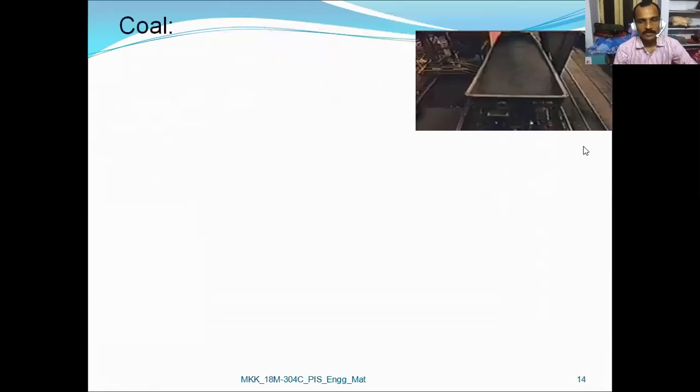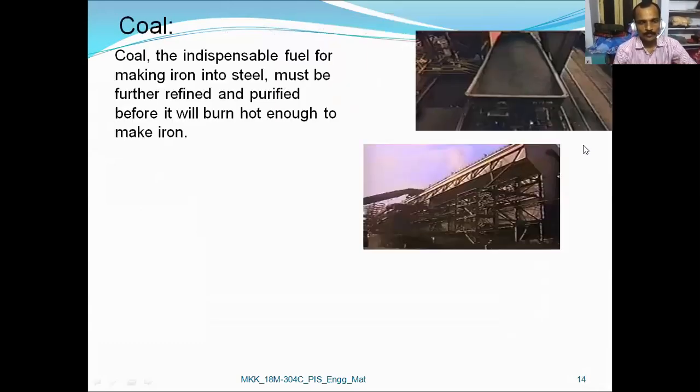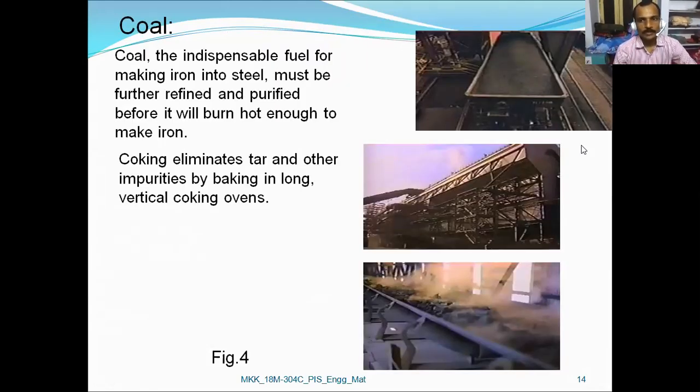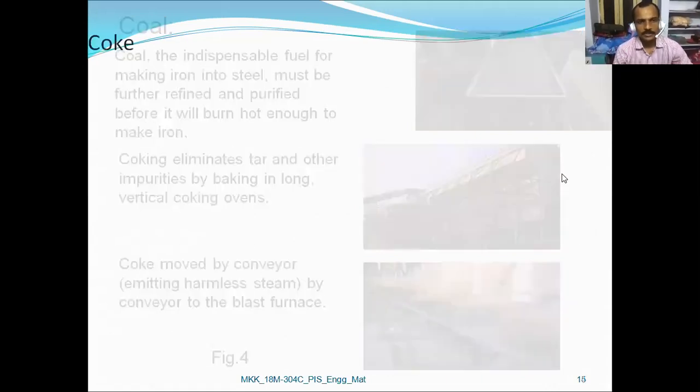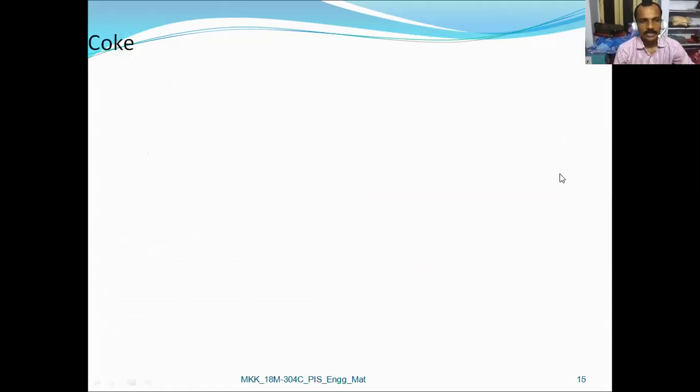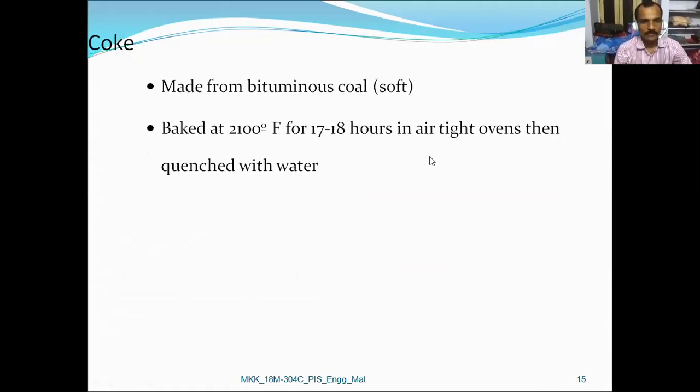So later we have discussed about coal being purified and which moves on the conveyor belts, and coal in the coke form, coke made from bituminous coal.